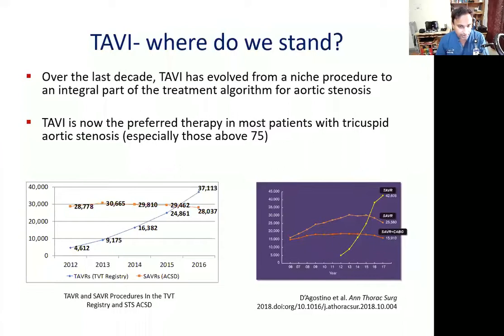Over the past decade, TAVI has evolved to become the treatment of choice for severe symptomatic aortic stenosis in the elderly. TAVI procedures outnumber SAVR cases in most Western registries.